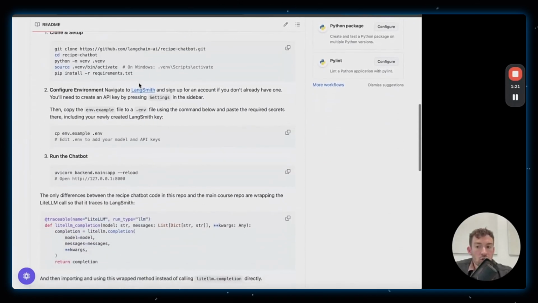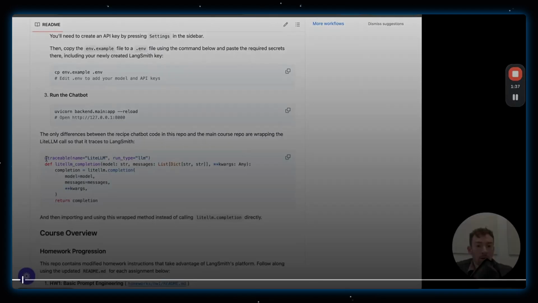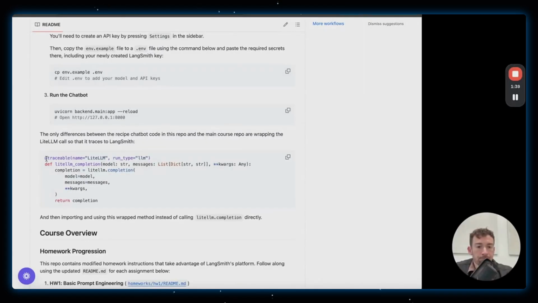The main thing that's changed in the code is we decorated the agent, or the chatbot, that we're going to be building with this traceable thing. This traceable will log stuff to LangSmith, so we'll be able to see what happens inside of the chatbot. And that'll be super helpful for starting to build some of these eval sets and just see what's going on.